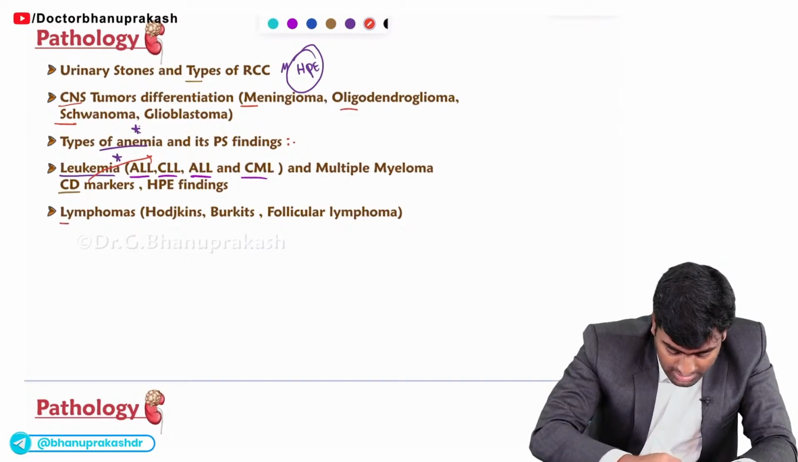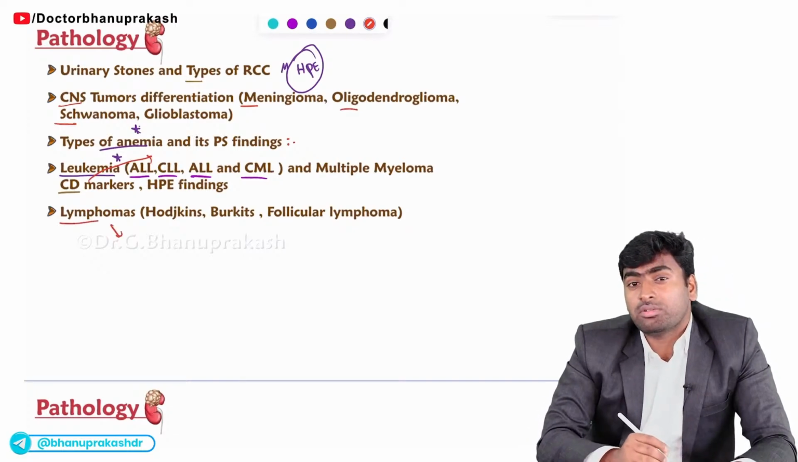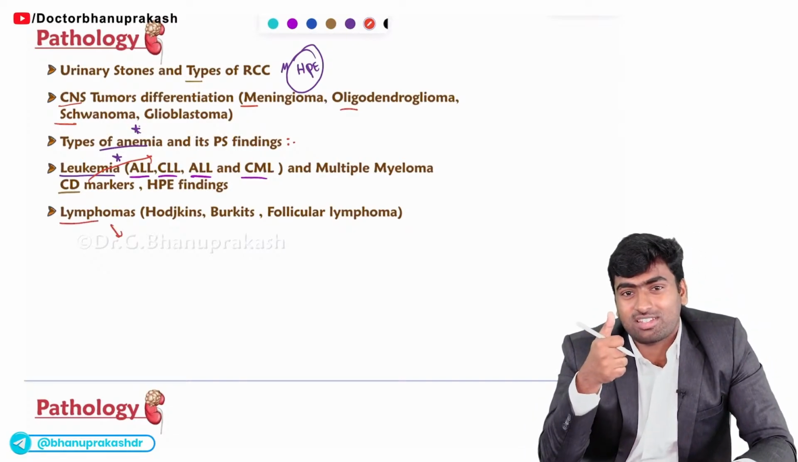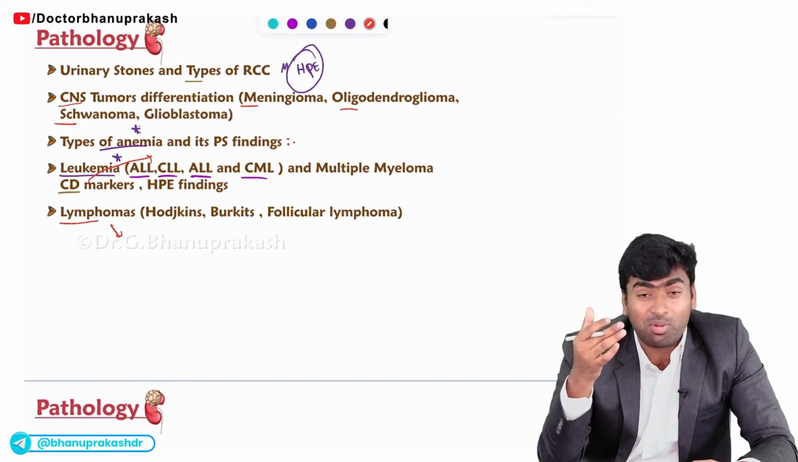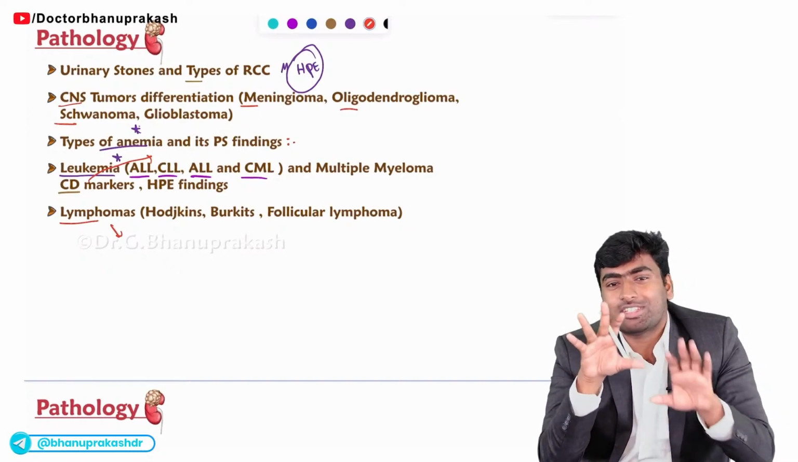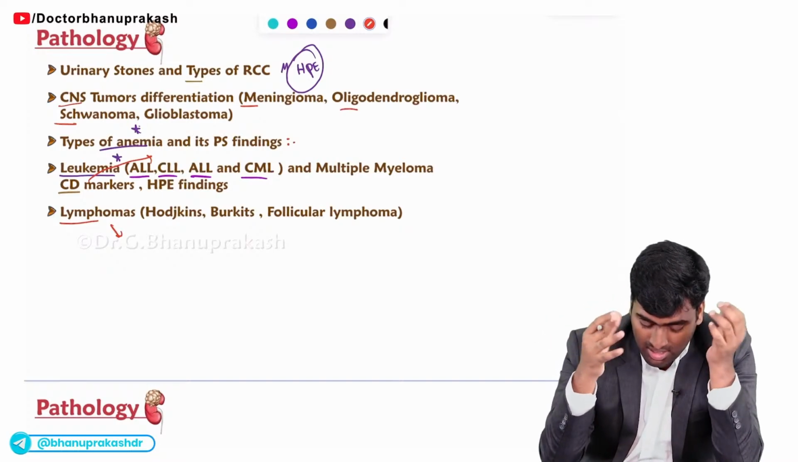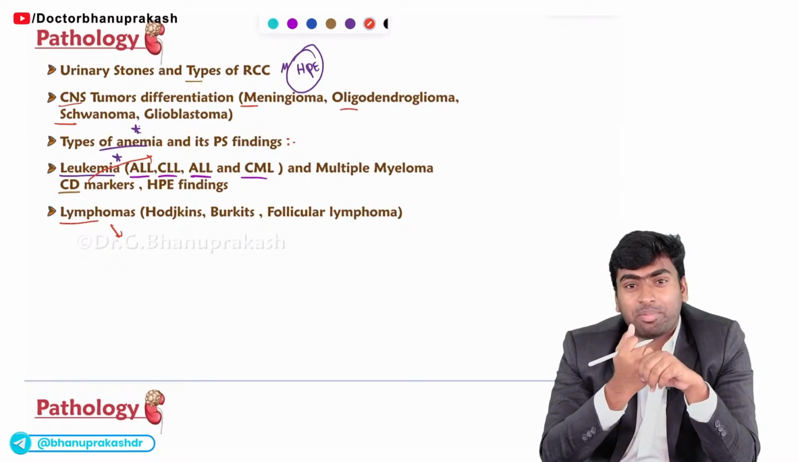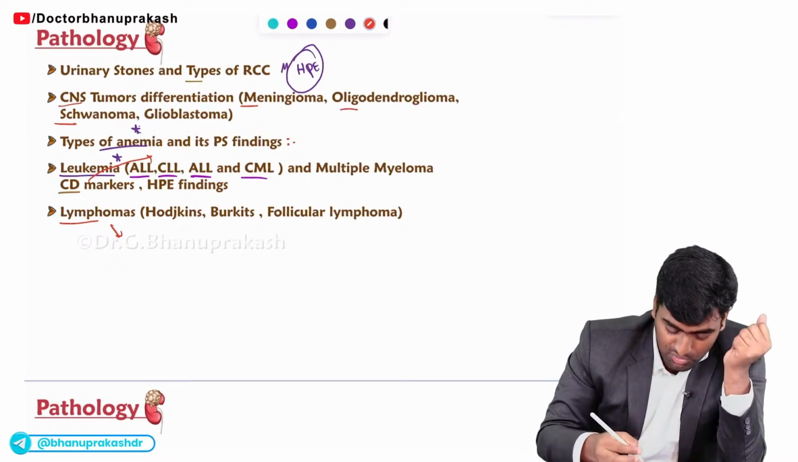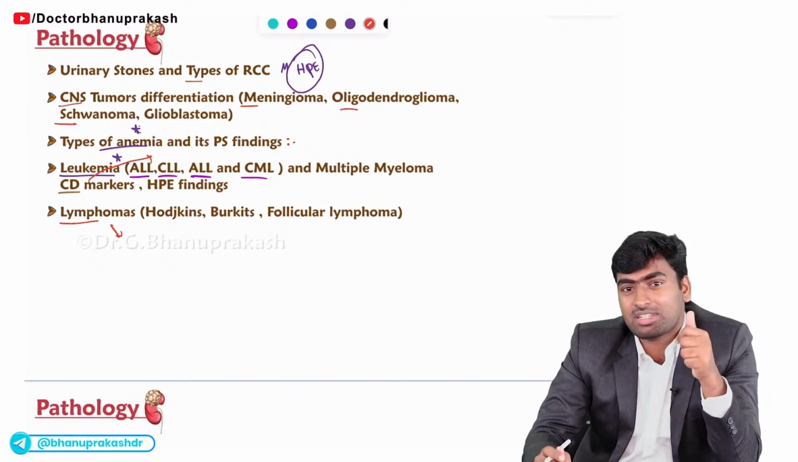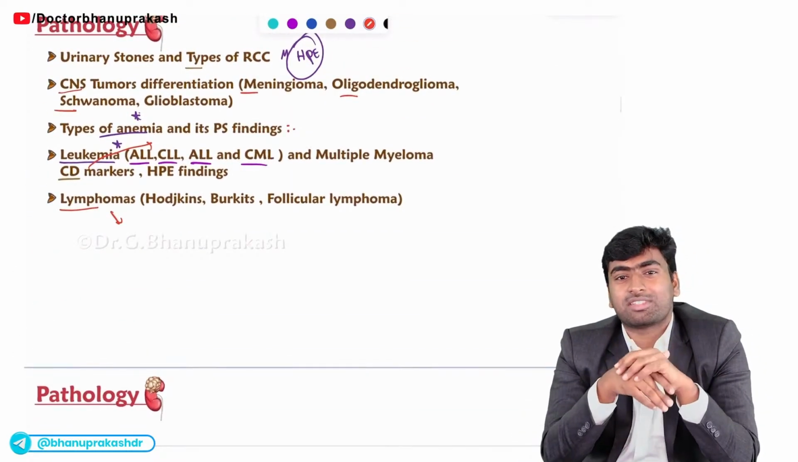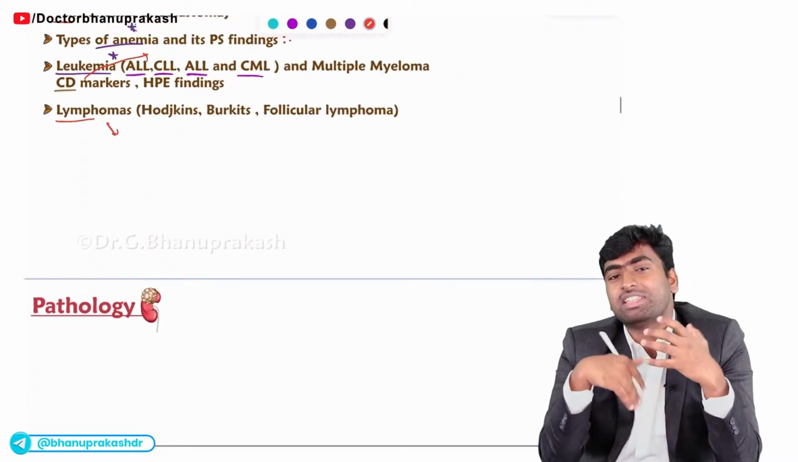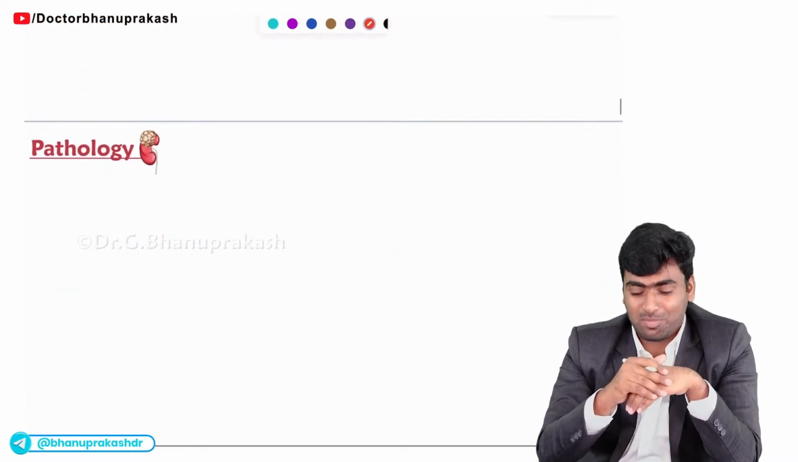Fine. And about lymphomas, what will they mostly give? It is the translocations. They give a translocation and they will ask you which type of lymphoma this is, or sometimes they will give a proper histopathological image. For example, the starry sky appearance in the case of Burkitt's lymphoma. Likewise, they will give a histopathological image and they can ask you. Fine. These are the most important topics from the pathology perspective. With this understanding, we'll move on to our next subject.